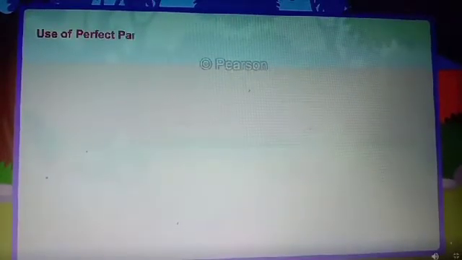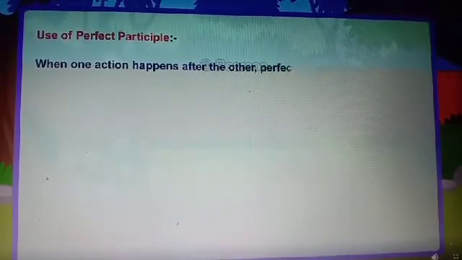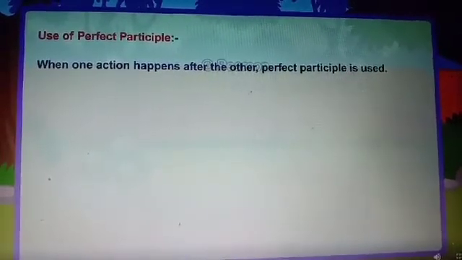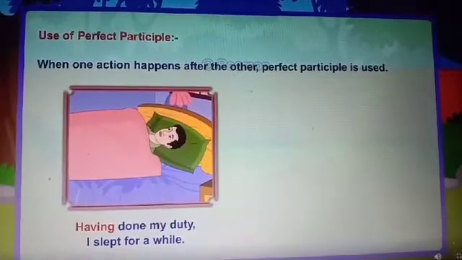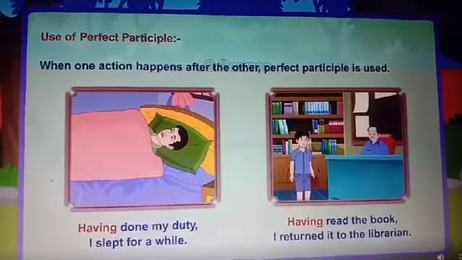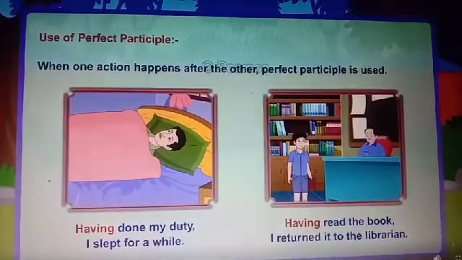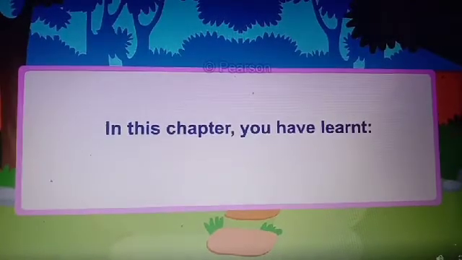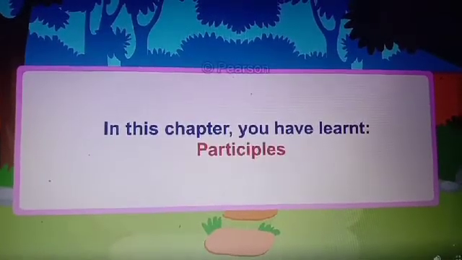Use of perfect participle. When one action happens after the other, perfect participle is used. Having done my duty, I slept for a while. Having read the book, I returned it to the librarian. In this chapter, you have learnt participles.